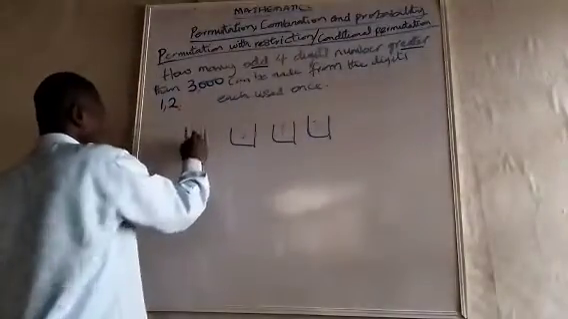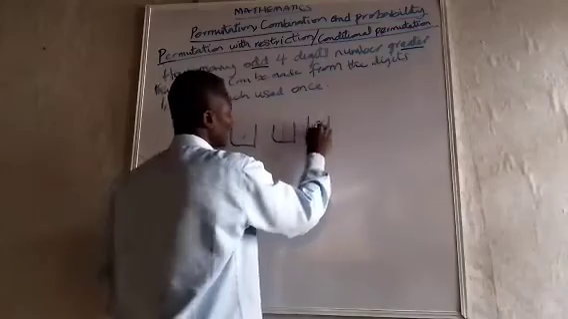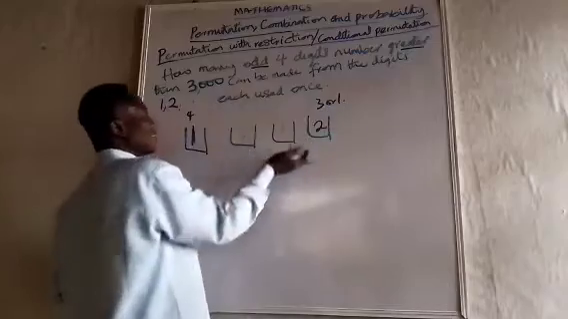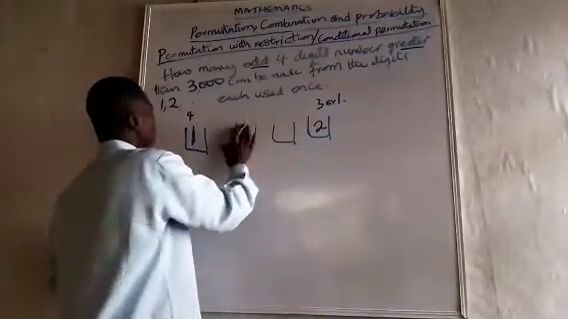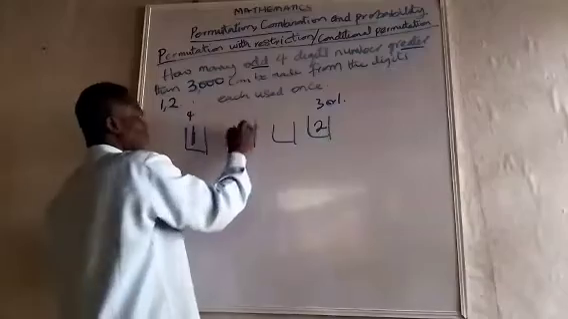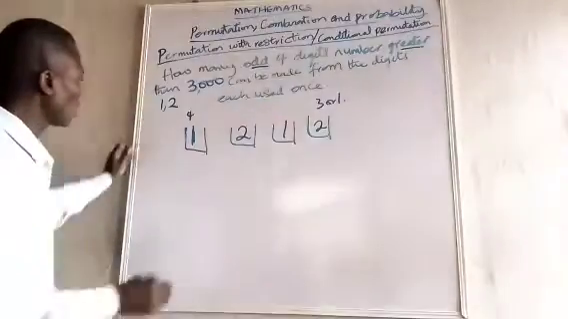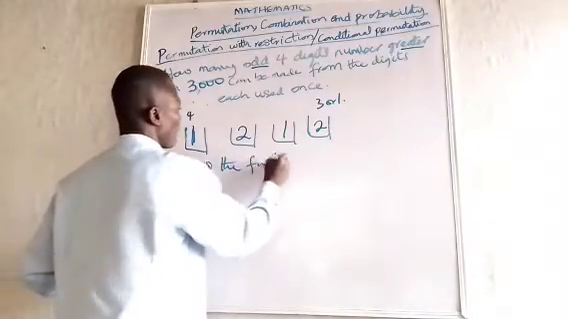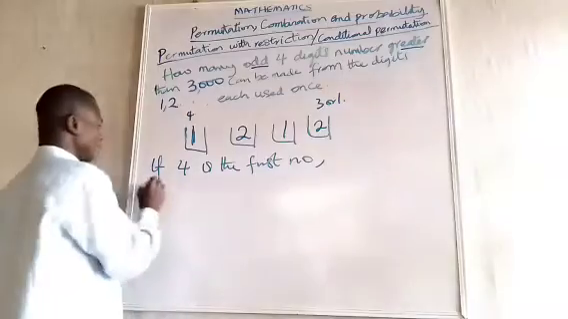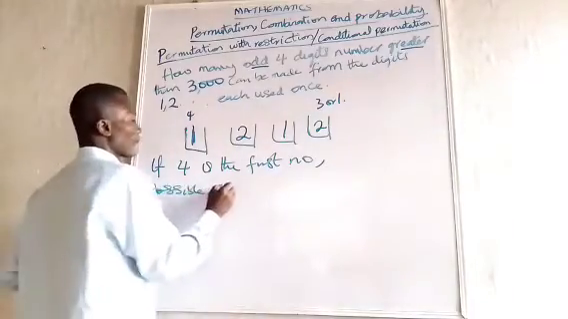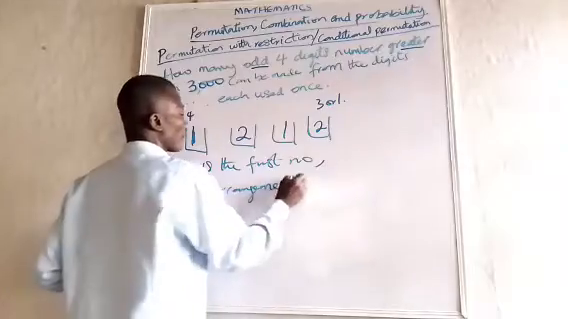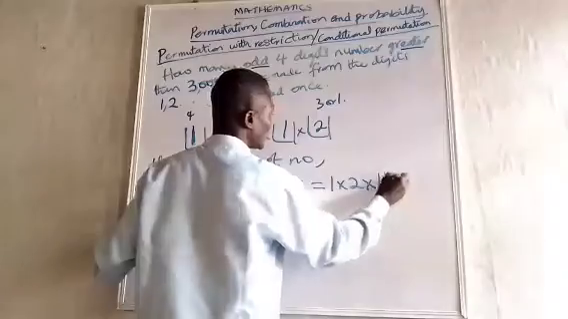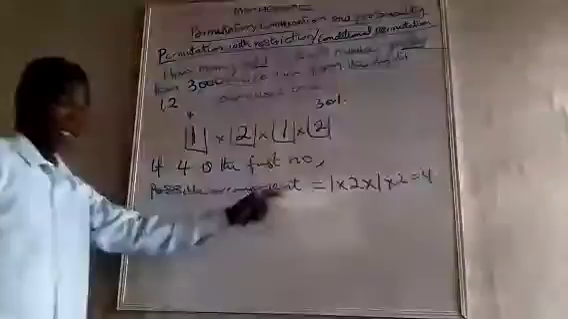So here we have 1, that is 4. Here we have 2, that is 3 or 1. So since 3 or 1 can stay here, which means that one of them still remains. So which makes the remaining numbers to be 2. So we have 2 here, we have 1 here. So if 4 is the first number, possible arrangement will be equal to 1 times 2 times 1 times 2, which is 4. You can see that is 4.